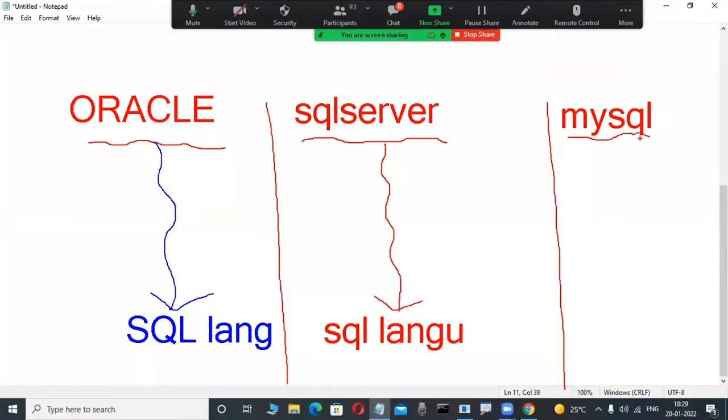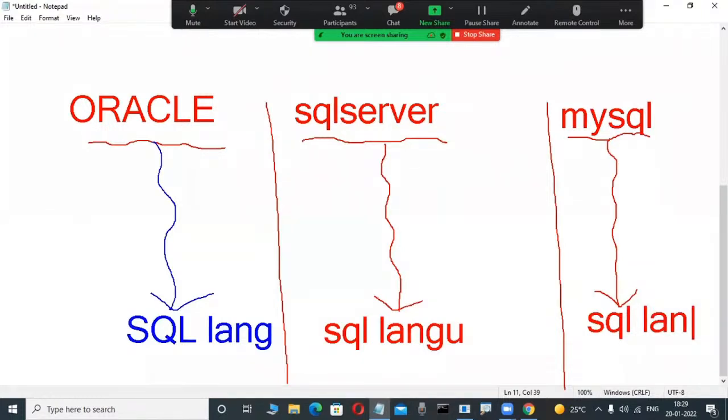If they want to operate this MySQL database product, which is also a relational database and open source, they also use SQL as the language. SQL is a universal language. Now what is my doubt?